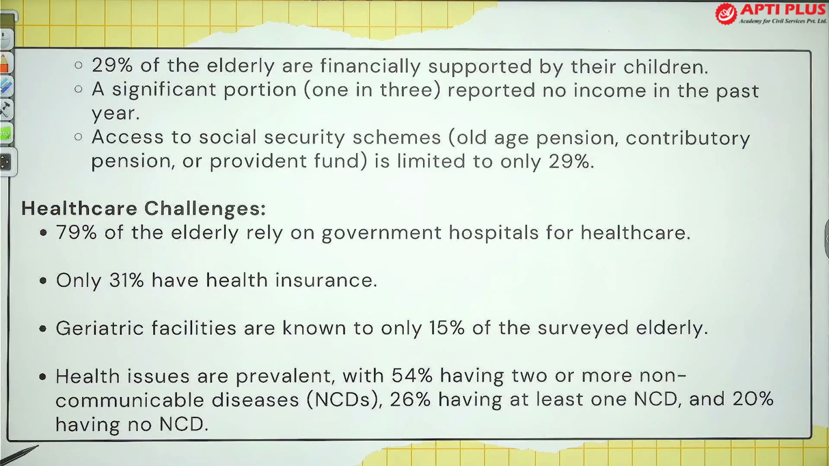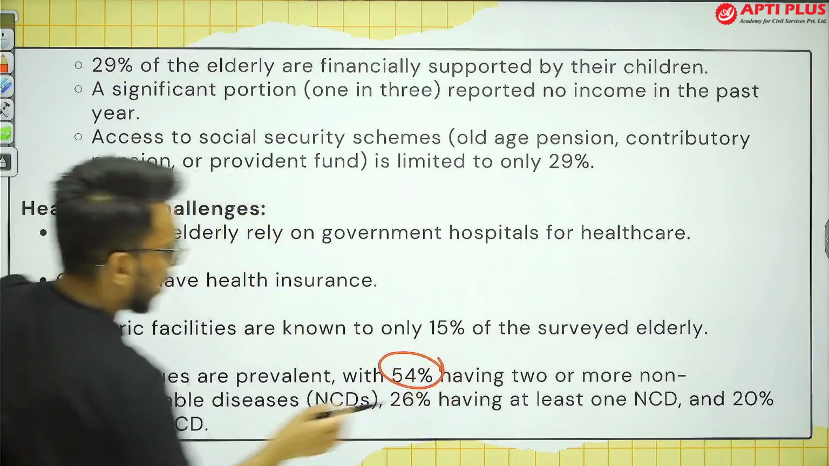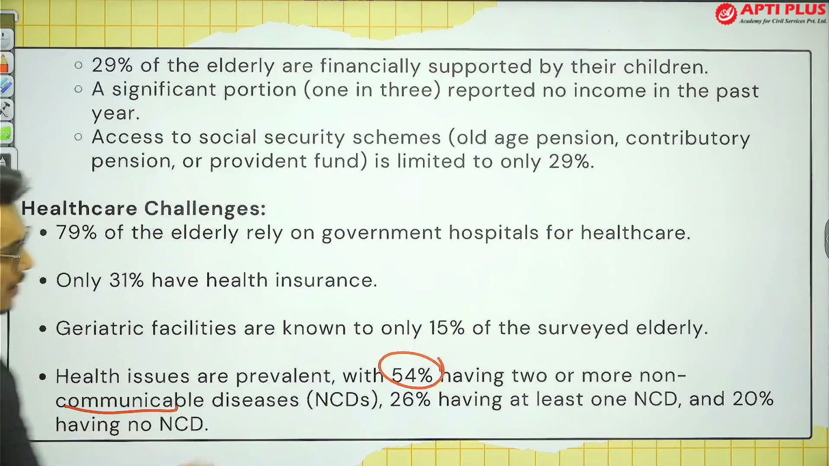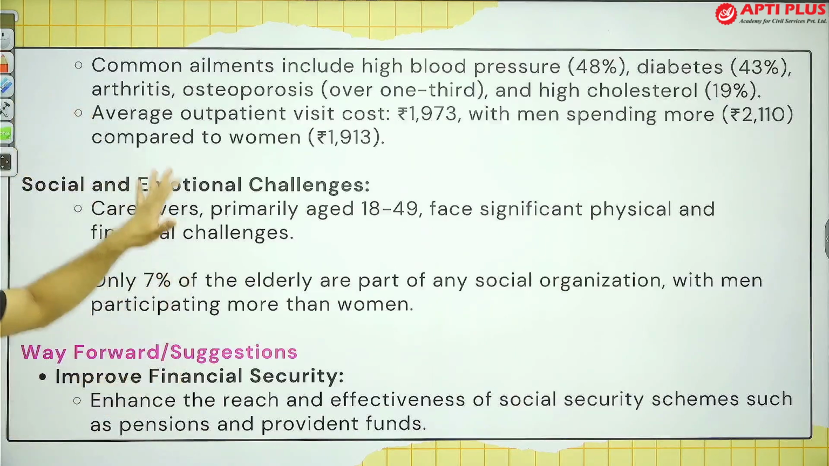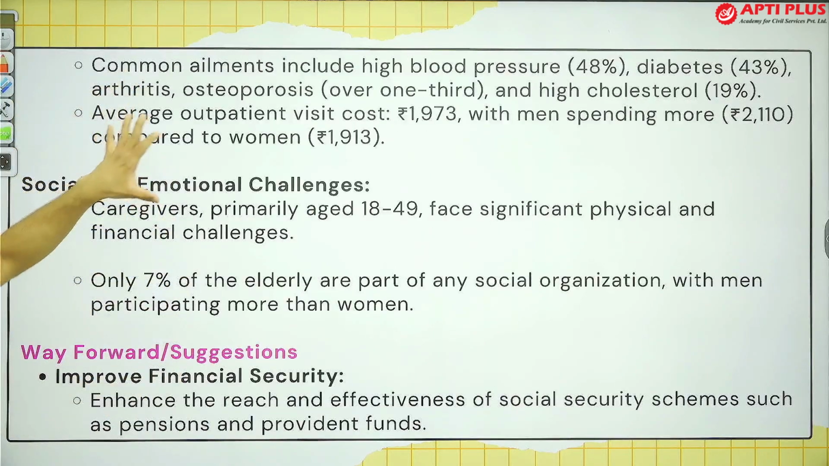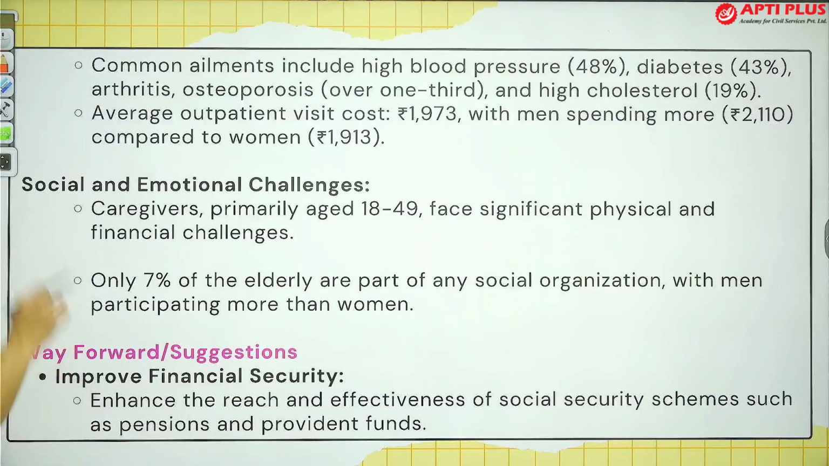Okay. Also, it has been provided that health issues are prevalent. 54% are having 2 or more non-communicable diseases. 26% have at least one non-communicable disease. Now, no need to go into too much detail on how many percent have diabetes, how many percent have cardiovascular diseases. Now, what is the way forward?